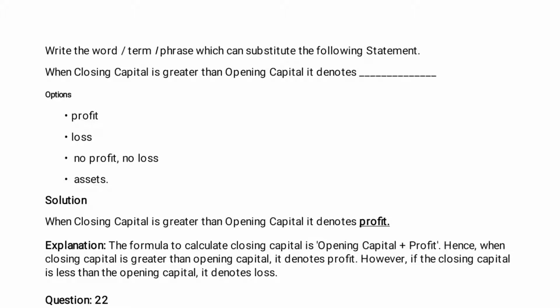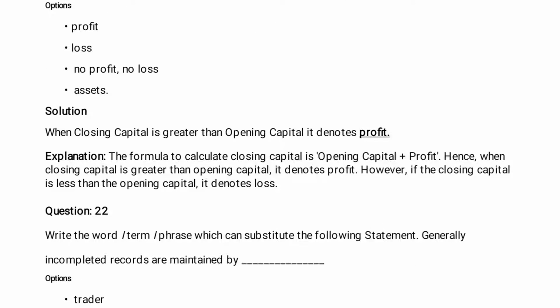Write the word, term, phrase which can be a substitute for the following statement. When closing capital is greater than opening capital, it denotes: profit, loss, no profit no loss, assets. Options. The solution is: when closing capital is greater than opening capital, it denotes profit.